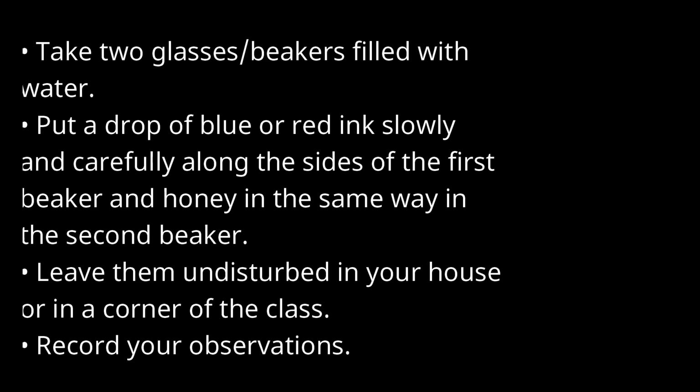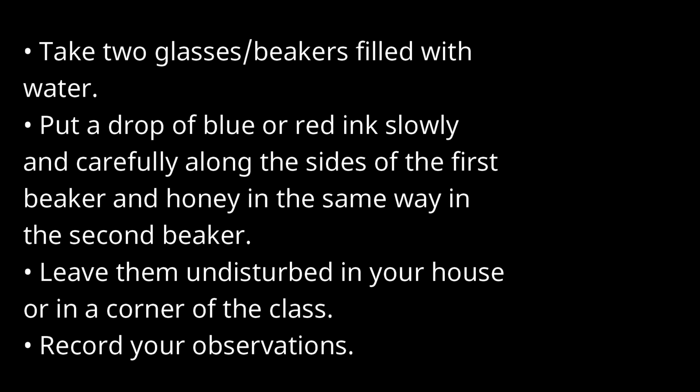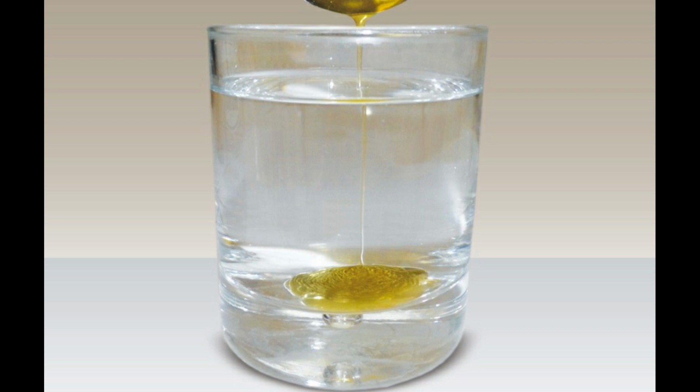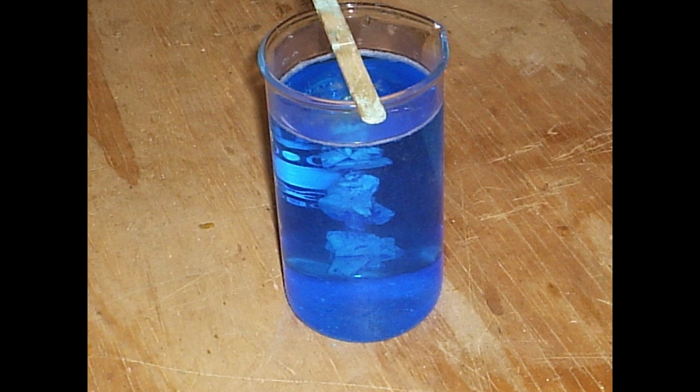Activity 1.4. Take 2 glasses or beakers filled with water. Put a drop of blue or red ink slowly and carefully along the sides of the first beaker and honey in the same way in the second beaker. Leave them undisturbed in your house or in a corner of the class. Record your observations. What do you observe immediately after adding the ink drop? What do you observe immediately after adding a drop of honey? How many hours or days does it take for the color of ink to spread evenly throughout the water?